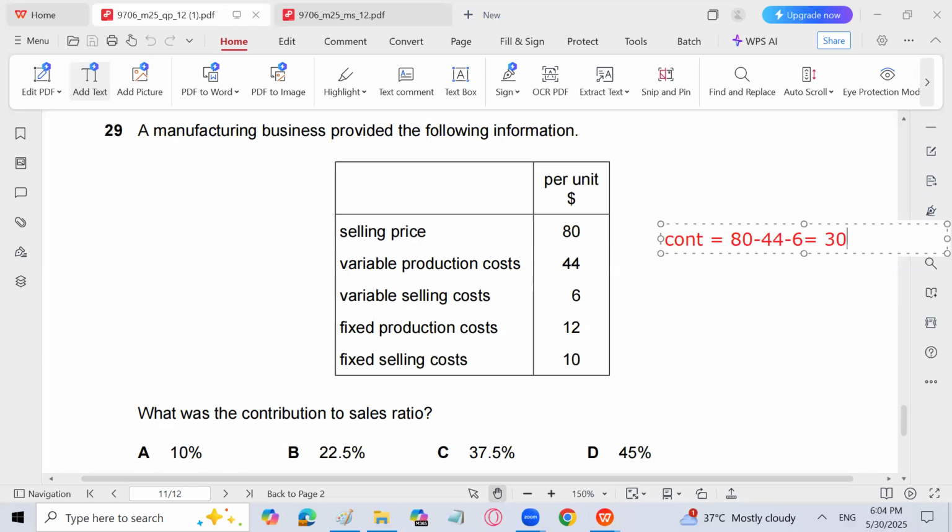The answer is 30. So the contribution is going to be 30 over sales, that is 80. You will get the contribution to sales ratio by multiplying by 100. So 30 divided by 80 into 100, that is 37.5%. So C is the answer, 37.5%.